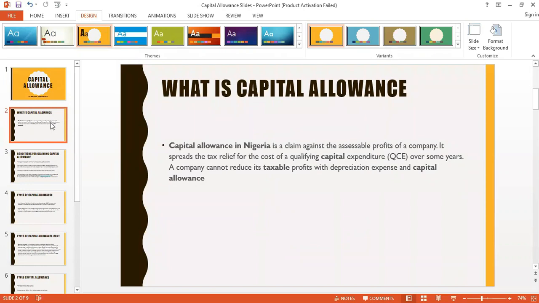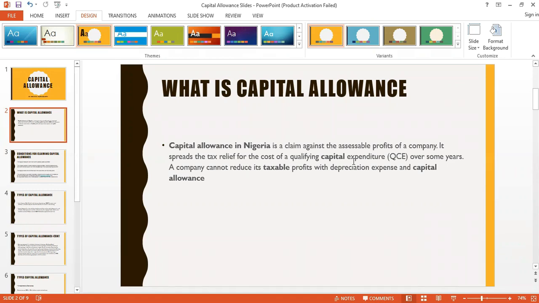So ordinarily in the tax law, depreciation is not an allowable deduction. So if you are deducting depreciation for your financial accounting, the taxman will not permit you to charge depreciation in order to reduce your income. Instead, you are given capital allowances. And capital allowance is given for qualifying capital expenditure.